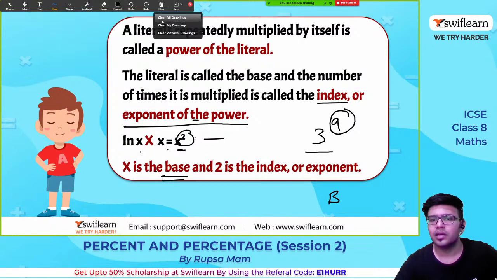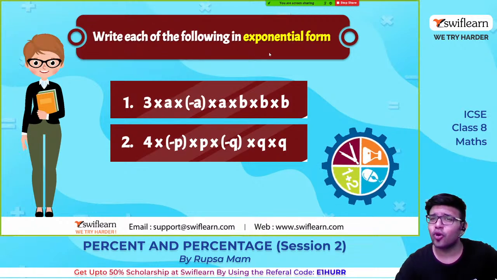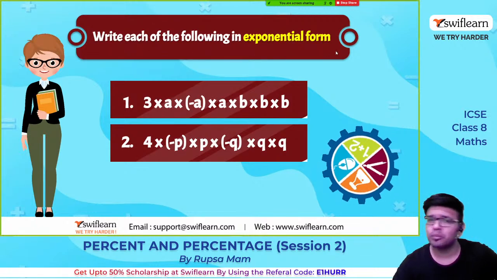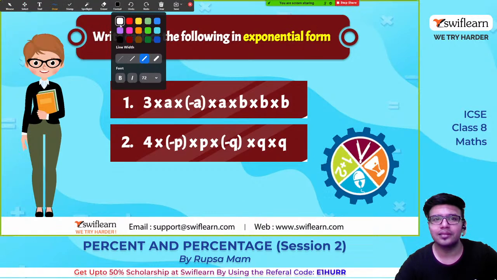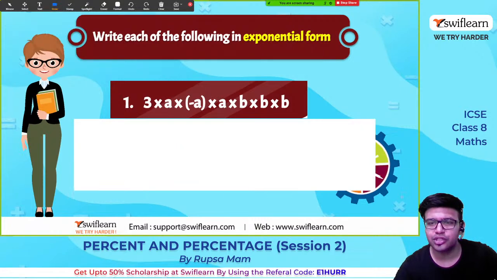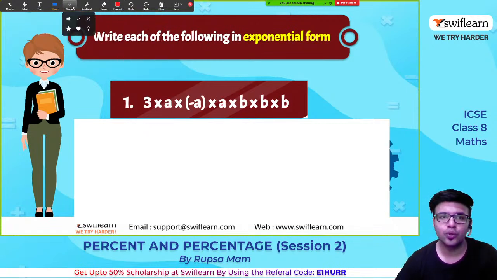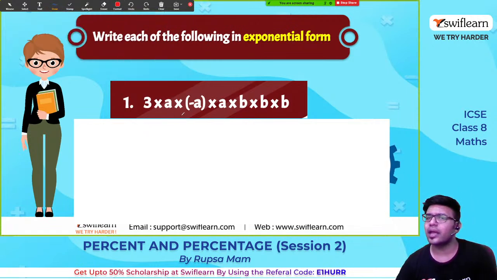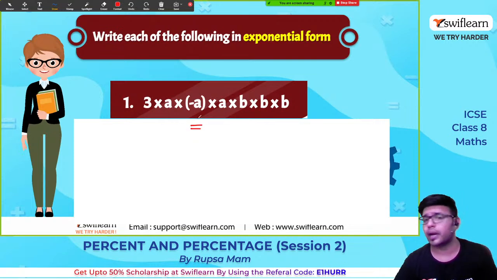Yes, index or exponent. Now write each of the following in exponential form. Let us write this. Now how to write this? See here. I'm going to teach you this, and afterwards I want you to solve this and tell me. So 3 into a into minus a, into b, and so on. Students should not get confused by into or minus. We can write this in brackets. It is always good practice to write a negative term or a negative number in a bracket.